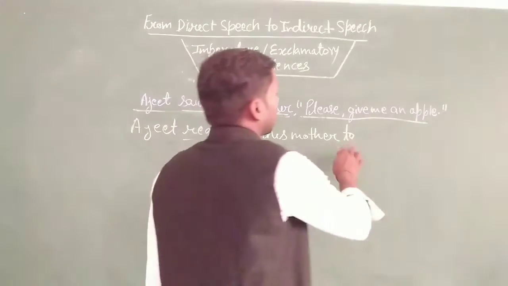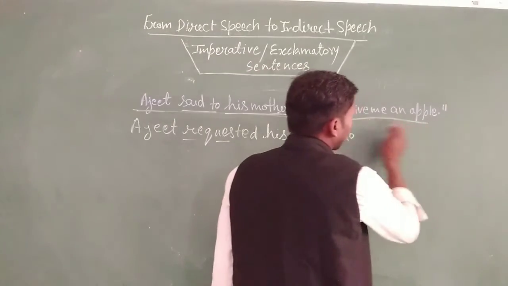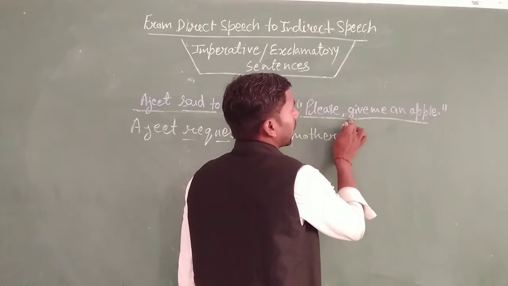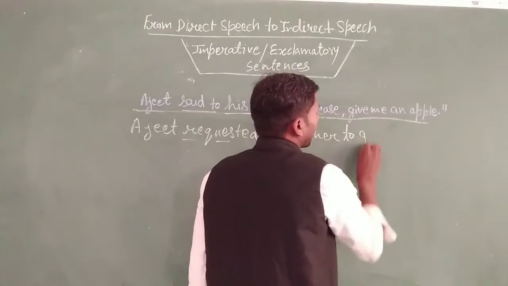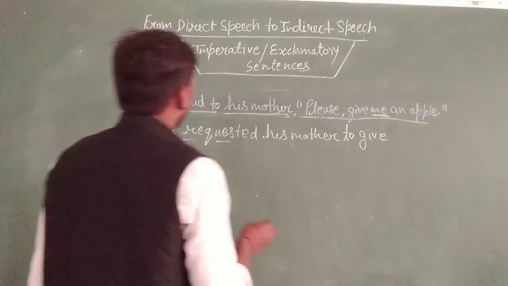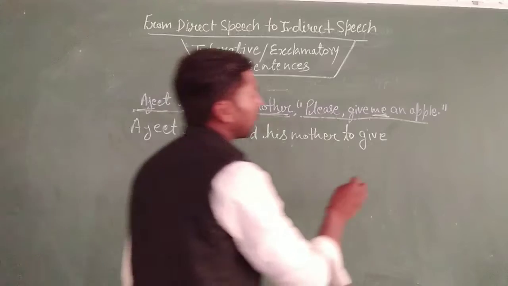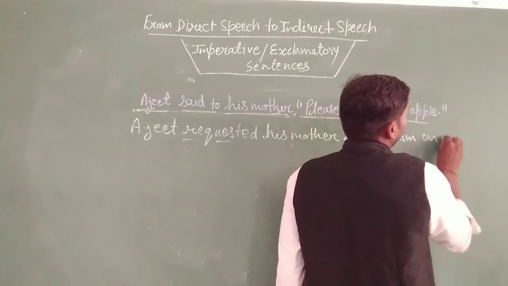Remove the word please and write down the statement given in the reported speech. You can see the statement: give me an apple. So you will write down give, and me is the objective form of the subject. The subject is Ajit, so you will write him, and apple.